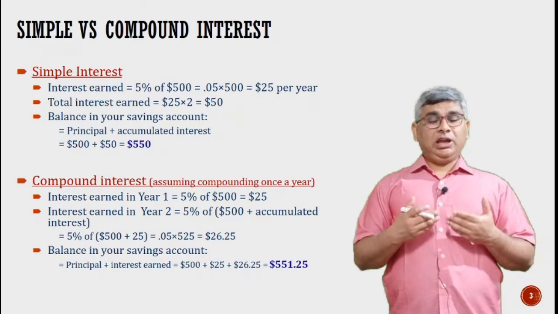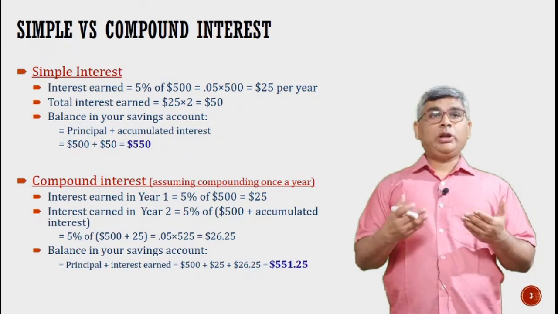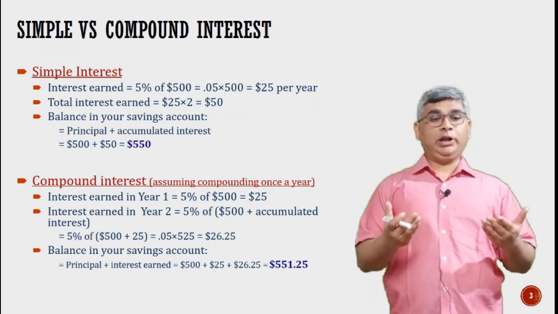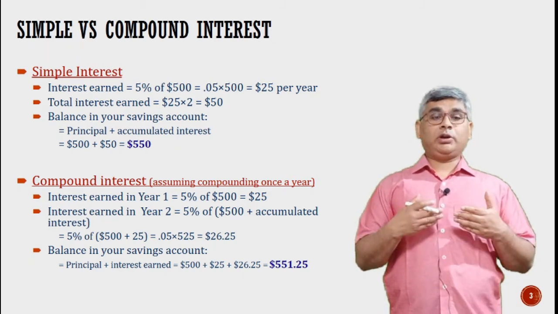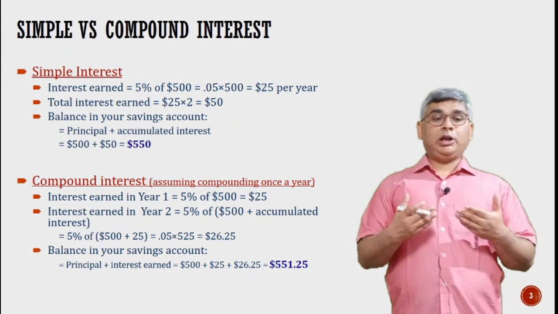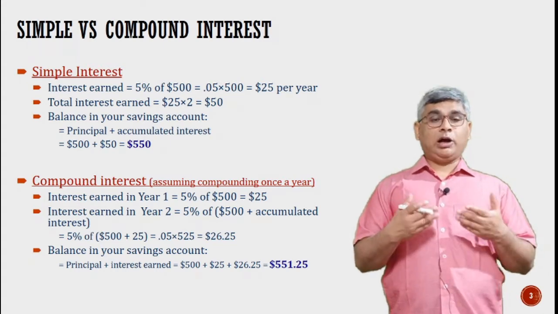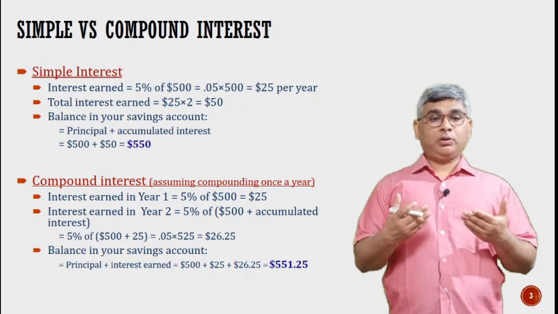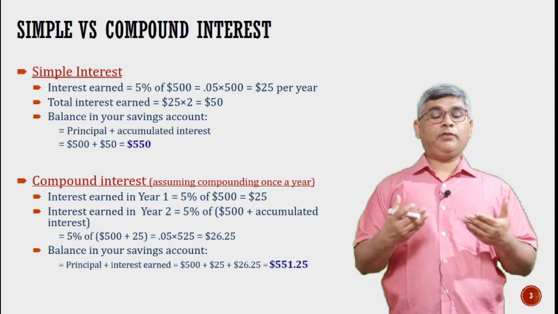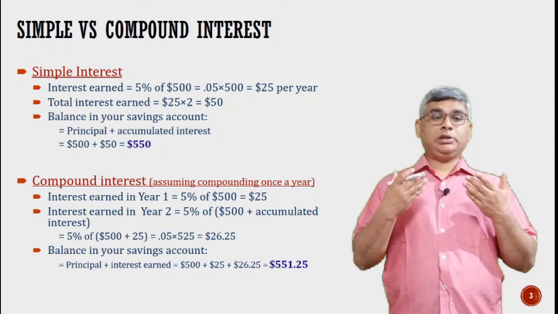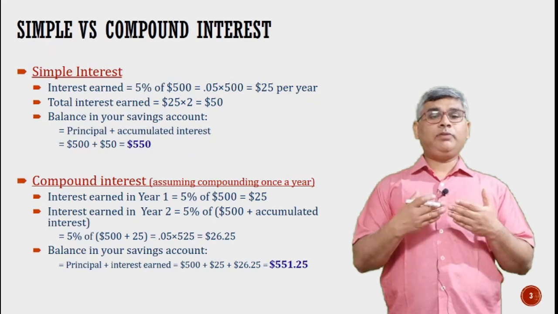In the second year, this becomes the principal amount and 5% interest is earned on this 525. So the balance in my account at the end of 2 years will be somewhat more than 550, rather 551.25. This is the basic difference between simple interest and compound interest, and we are all familiar with it.